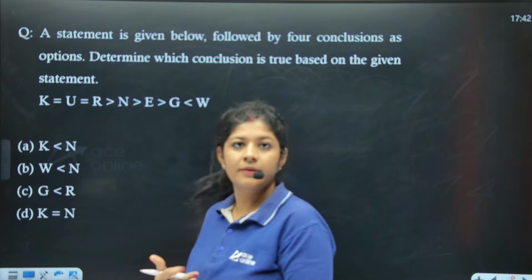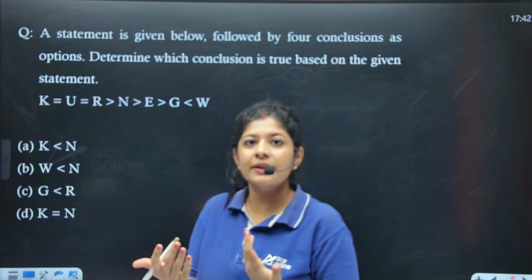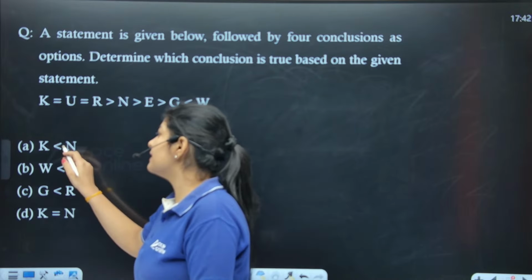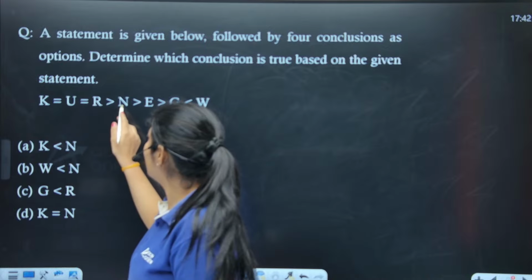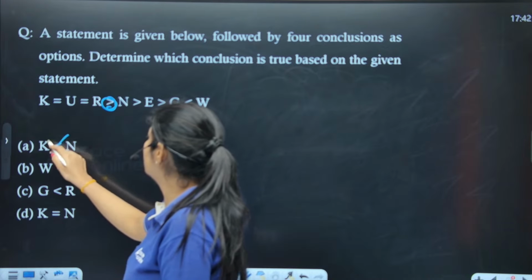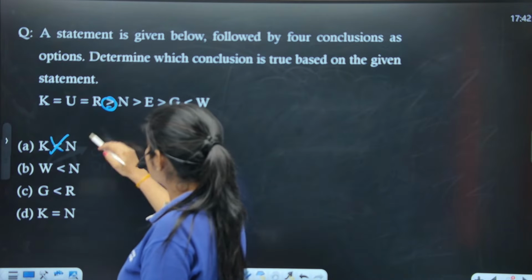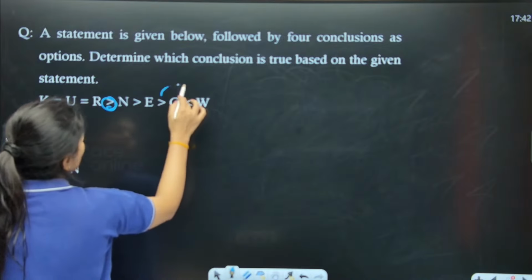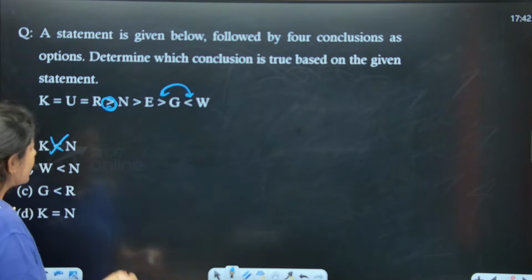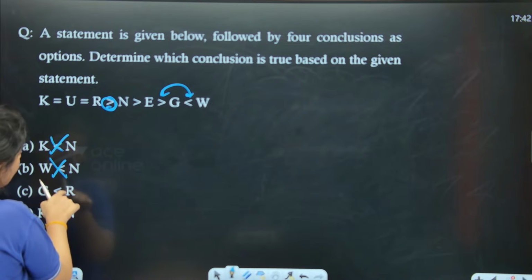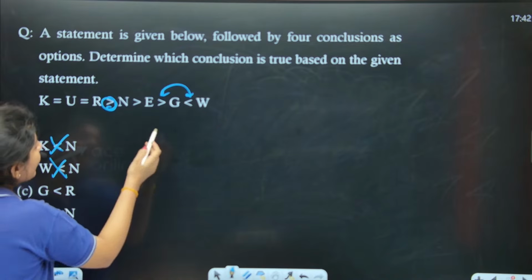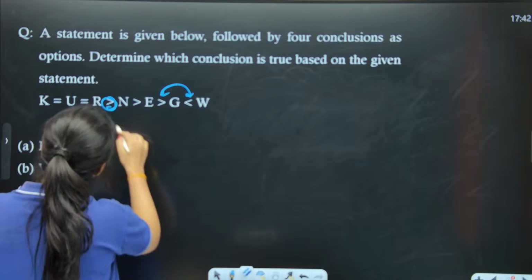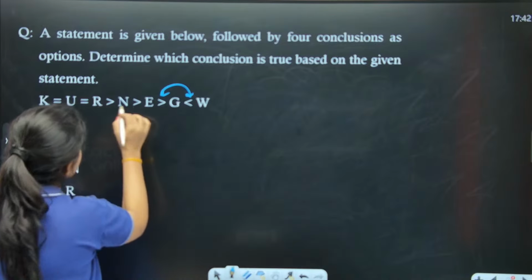So here, what we need to do is simply check the inequalities, right? K is smaller than N. Do we have that? No. W is smaller than N. Opposite symbols. Can we get the logic? No. G is smaller than R. Do we have that? If you see, yes, we do have that.